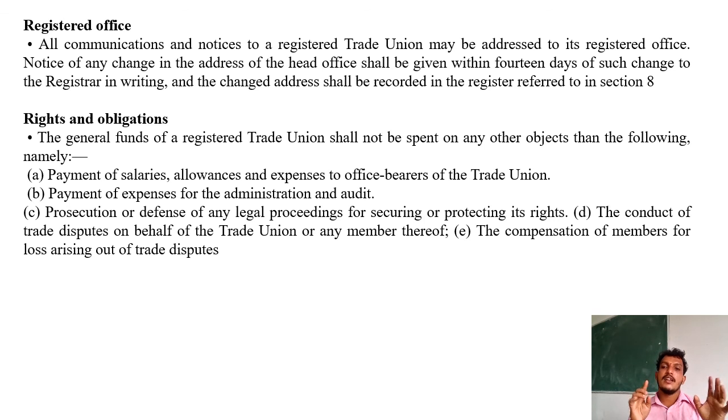So next one is the conduct of trade disputes on behalf of the trade union or any members thereof. Next one is the compensation of members for loss arising out of trade disputes. So these all are the rights and obligations of the trade unions.